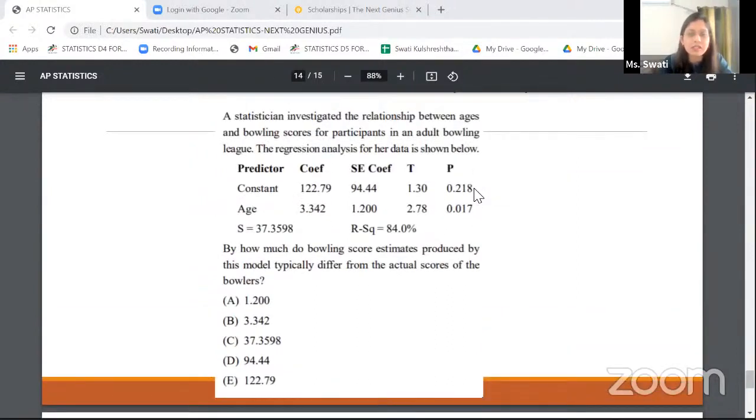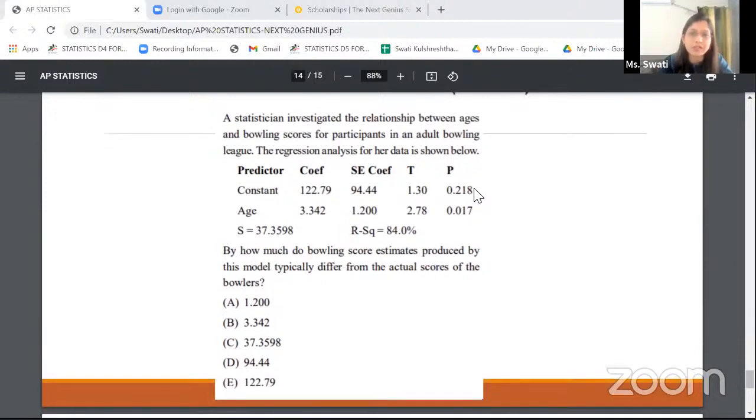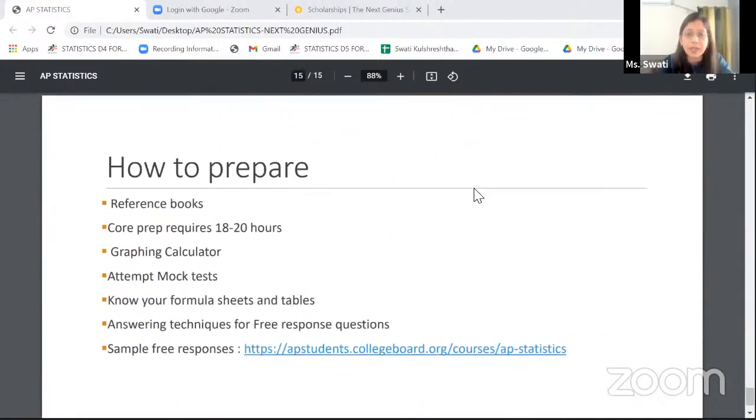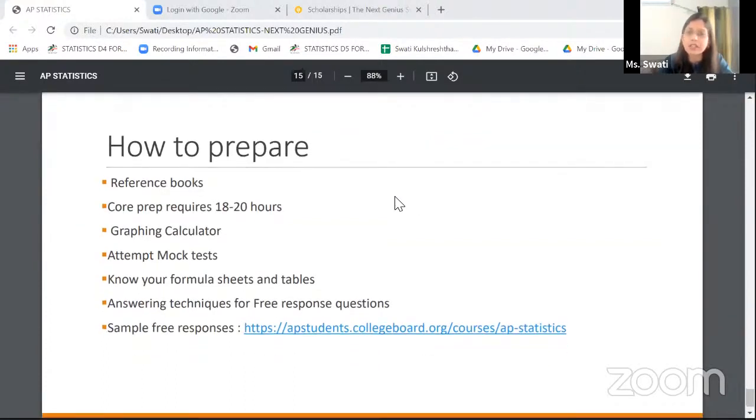So this is pretty much the syllabus in a nutshell. When we go about the syllabus, we realize that the calculator is one of the most important tools, and the formula sheet also happens to be one of the most important tools. So if I had to suggest a way to prepare for AP Statistics, I would say always start by narrowing down to a certain reference book. That reference book could be a Barron's, could be a Princeton, could be a McGraw-Hill.